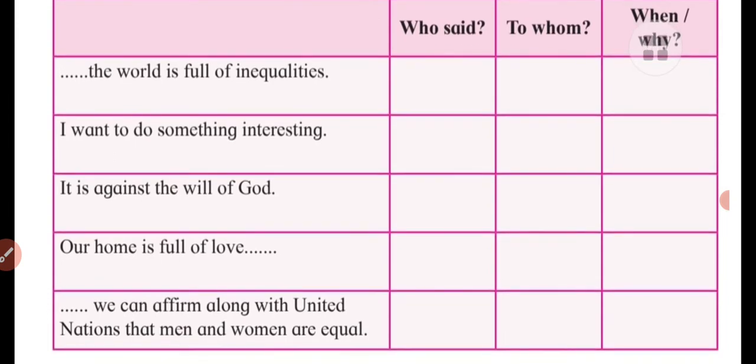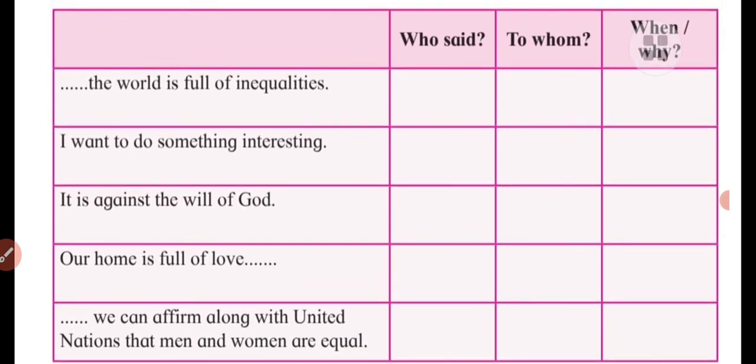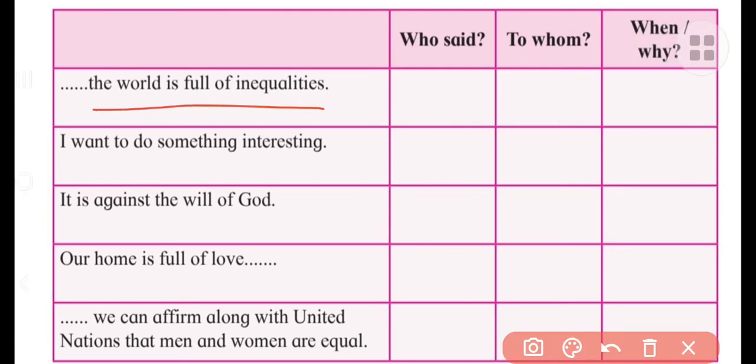Four columns are made there, right? And in the first column you find some statements given. Understand what you have to write here? Who said this statement, who uttered it, to whom it was addressed, right? And when and why it was said, we have to write down. Okay, so I will work out a couple of sentences for you, and the remaining sentences you have to solve by yourself. Understand? So let's begin.